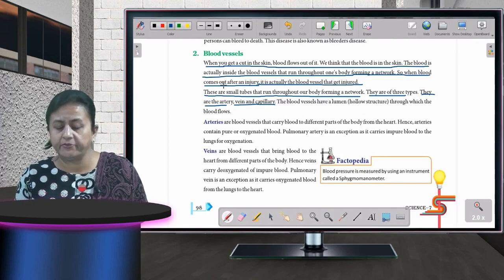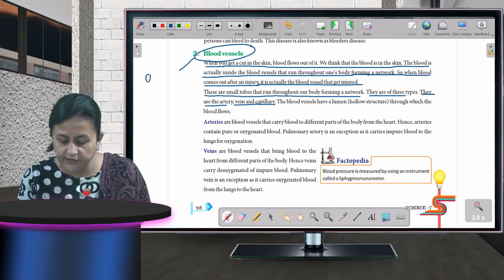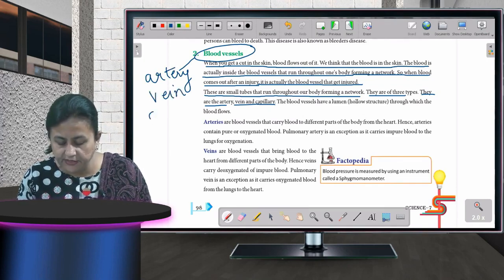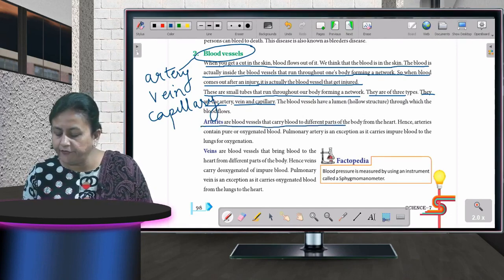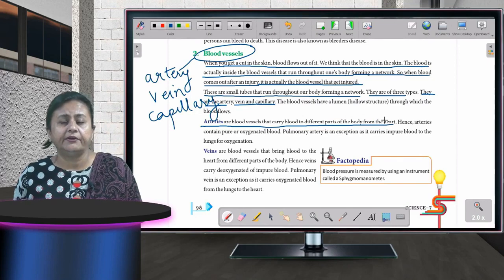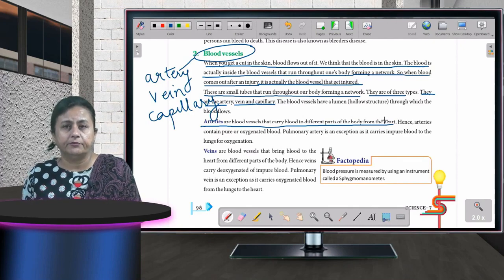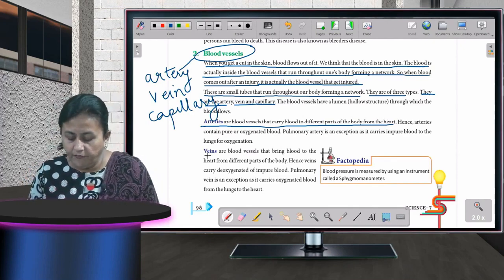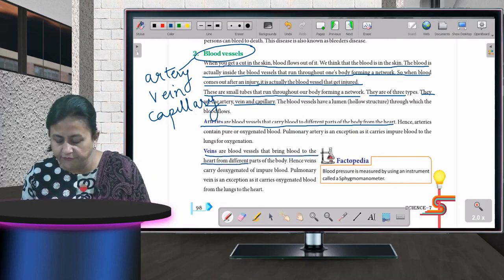What are the different types of blood vessels? There are three different types of blood vessels. The first one is artery. The second is vein. And the third one is capillary. Now, arteries are blood vessels that carry blood to different parts of the body from the heart. What are arteries? They are the blood vessels that carry blood to different parts of the body from the heart. Now, veins. Veins are blood vessels that bring blood to the heart from different parts of the body.